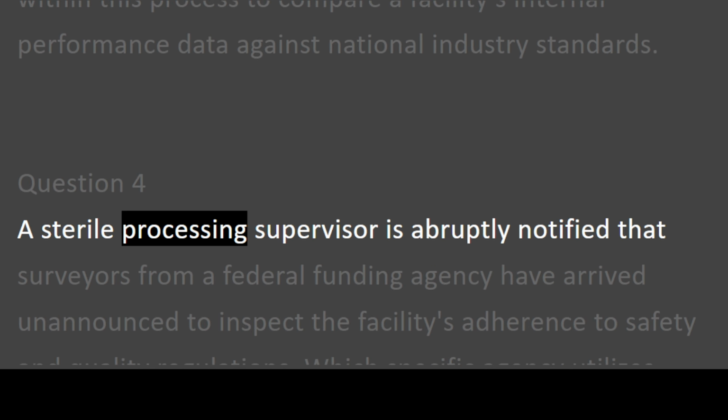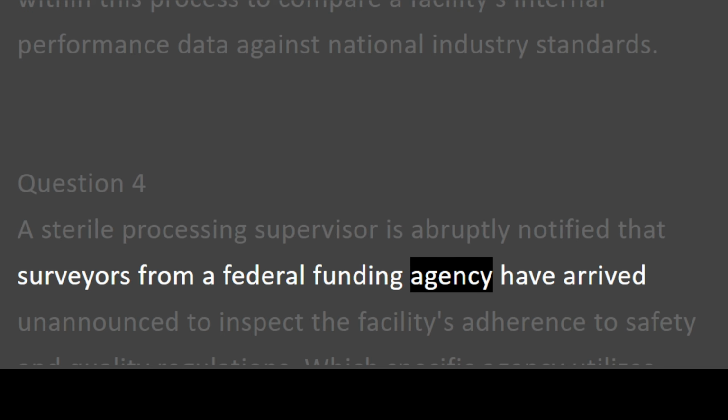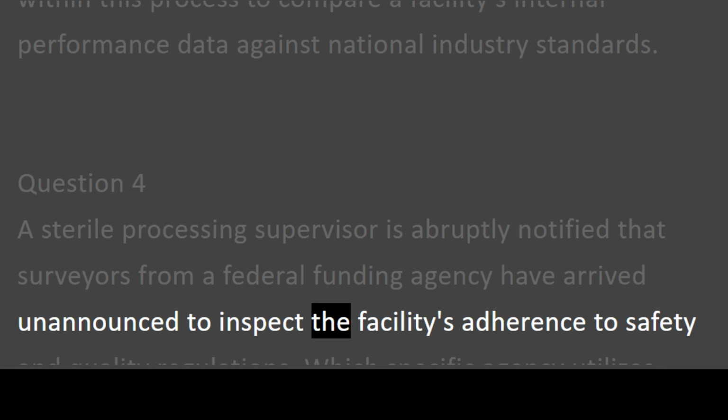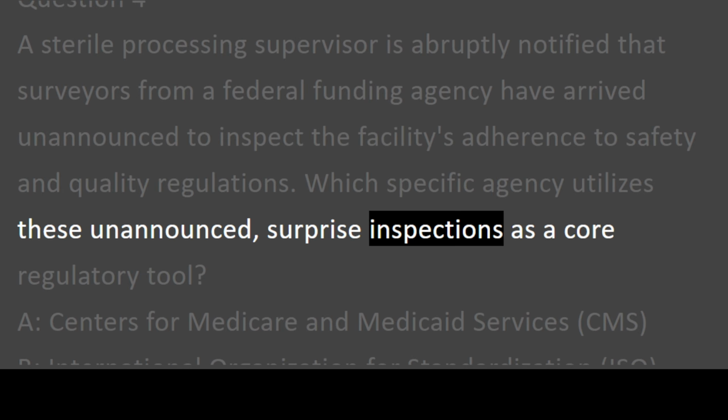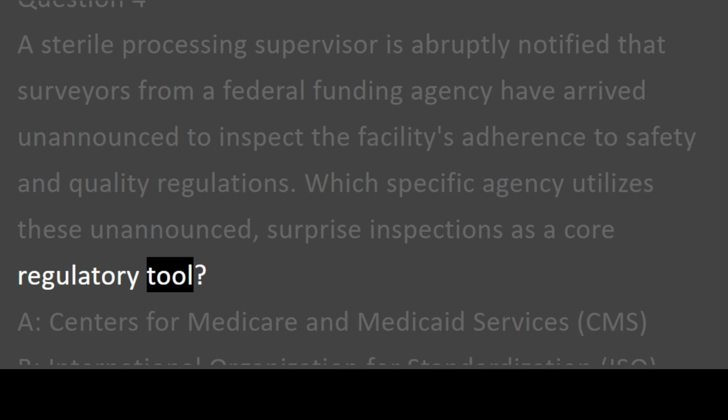A sterile processing supervisor is abruptly notified that surveyors from a federal funding agency have arrived unannounced to inspect the facility's adherence to safety and quality regulations. Which specific agency utilizes these unannounced, surprise inspections as a core regulatory tool?